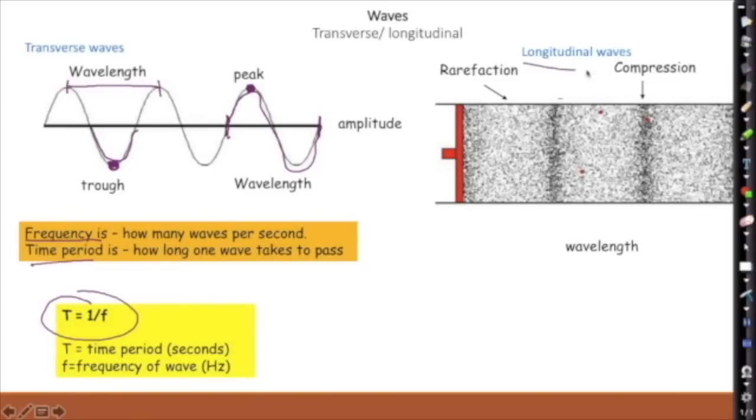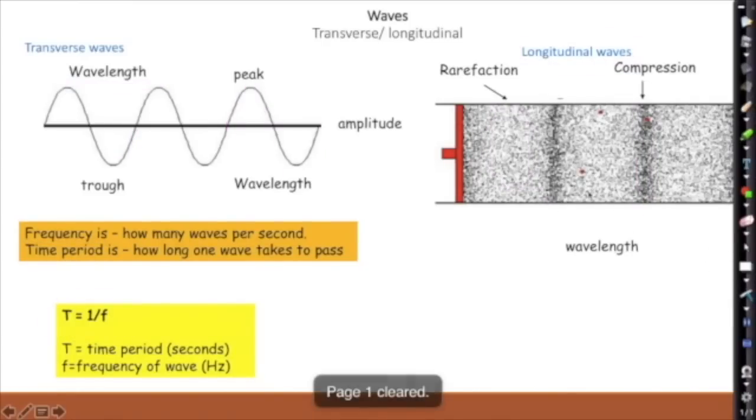Now in our longitudinal wave, our example was sound, we've got an area of rarefaction where they're spread out. We've got an area of compression here where they're squidged up. Now one wavelength then. One wavelength is going to be from the back of the compression to the front of the compression, or it could equally be from the middle of the compression to the middle of the compression, or from the end of the compression to the end of the compression.